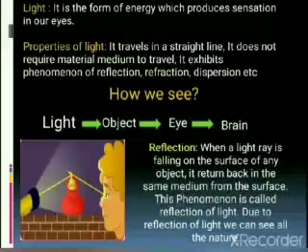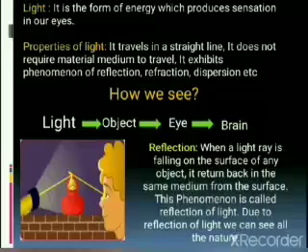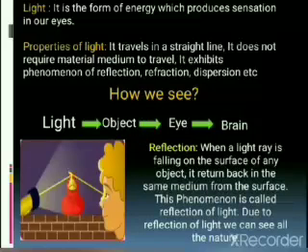Yes, light can even travel in vacuum. Vacuum means an empty space. So in a vacuum also light can propagate. It does not require any medium. Medium means it does not require any air, any solid, any liquid sort of material. It can travel anywhere in vacuum also. In void space also, light can travel anywhere.